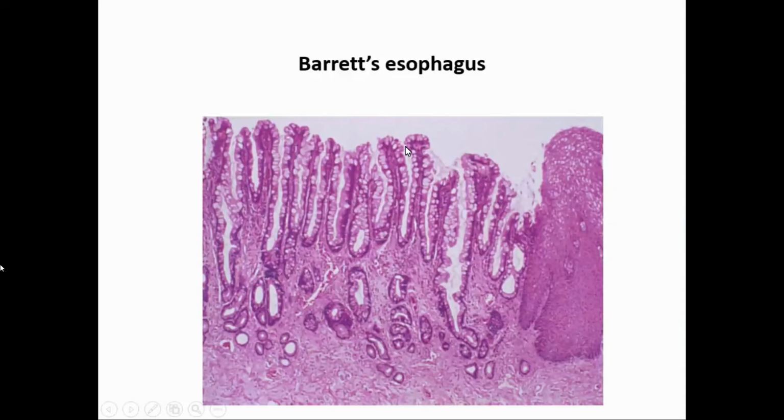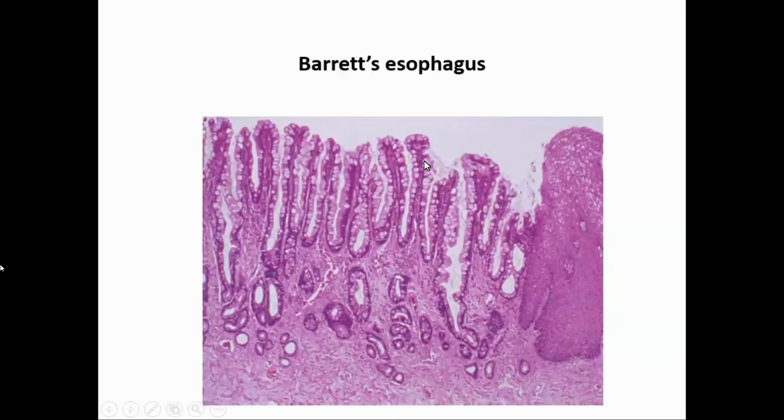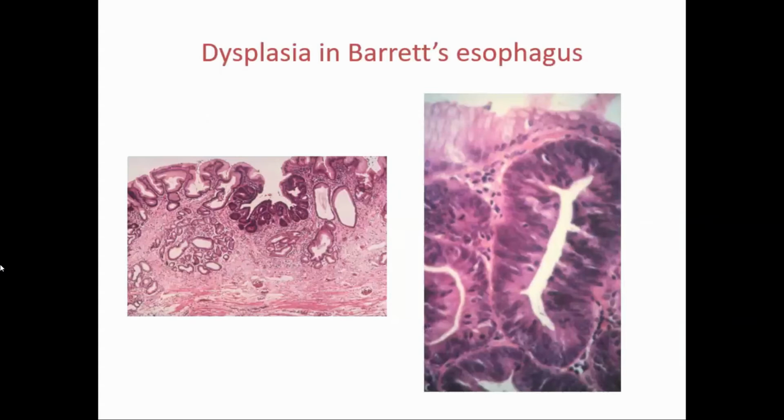Now here you can see intestinal metaplasia better. See, these are the villi, and they all have these goblet cells. This is squamous epithelium. So this is metaplastic, because you don't find these intestinal goblet cells in the stomach or in the esophagus.